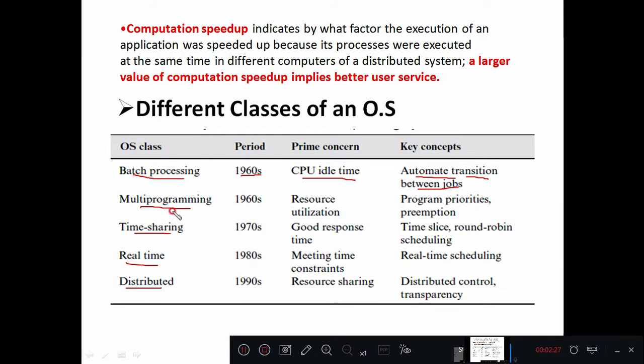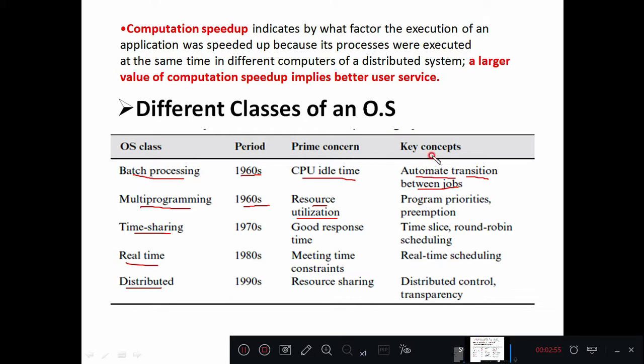Second one, the multi-programming. As the name itself tells, there are multiple number of programs which are going to be run in the operating system, which was again developed in 1960s, right? And what was the prime concern there? Resource utilization, right? Different resources which are connected to a computer system, or you can say the network, will be used very efficiently. That was the prime concern in case of multi-programming operating system.